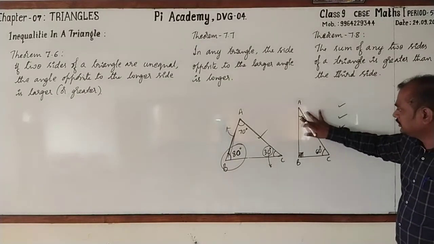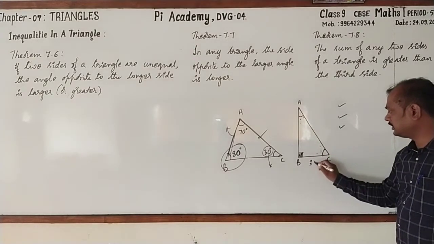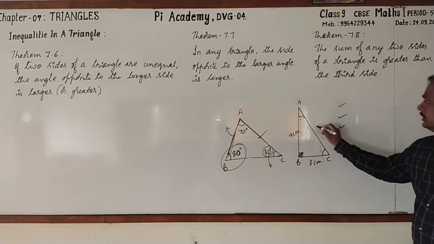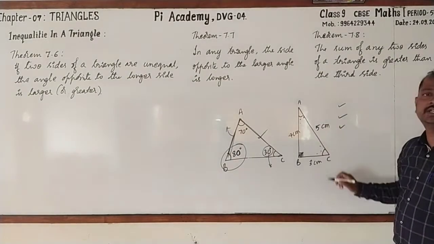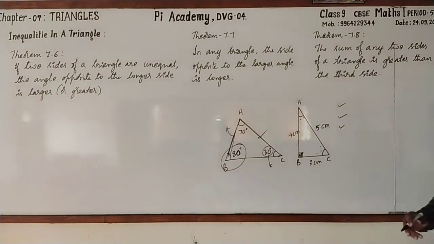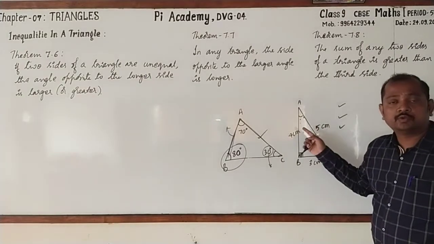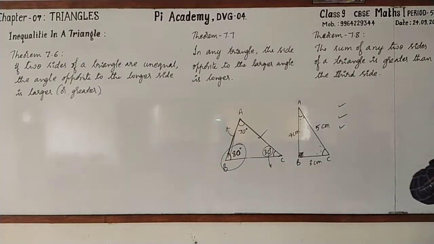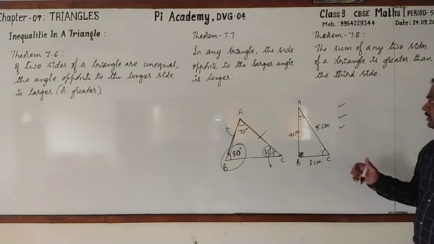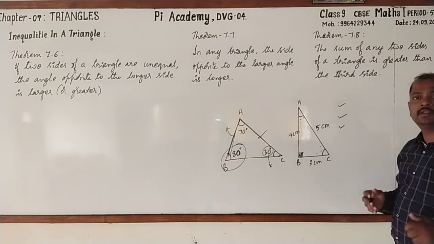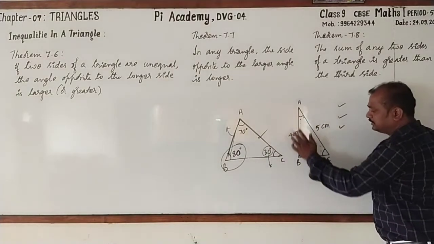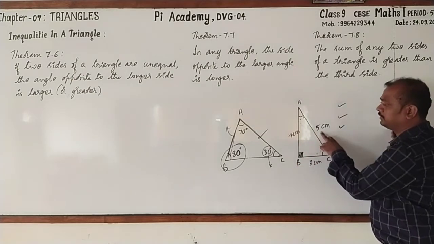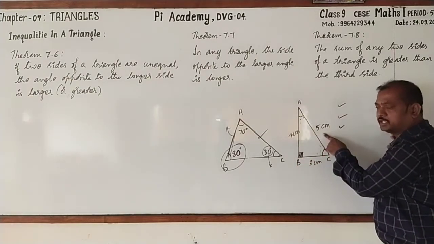In general, you assume that this is 3 centimeters, this is 4 centimeters. What about this one? Yes, it is 5 centimeters. Why is it 5 centimeters? According to Pythagorean triplets, which you have learnt in 8th standard as well as in 7th standard. Is it not? Now you just go for adding any two sides. First, AB and BC. 4 plus 3 and compare with 5. So 4 plus 3 is greater than 5.